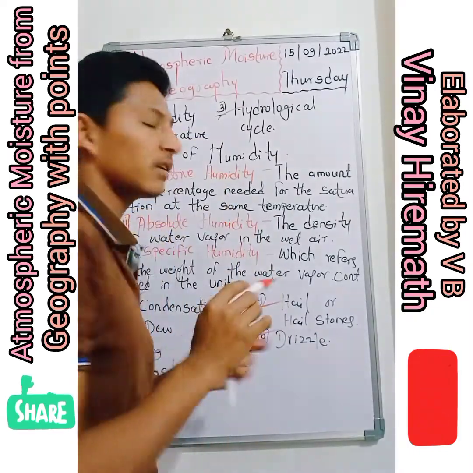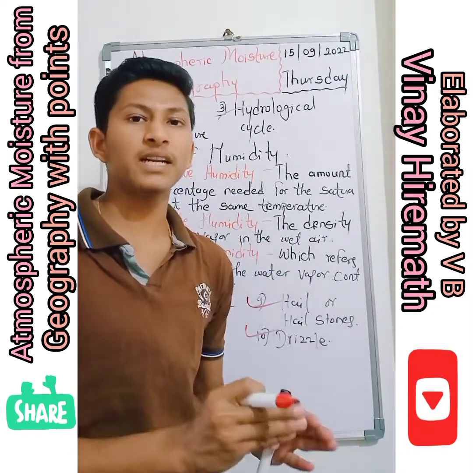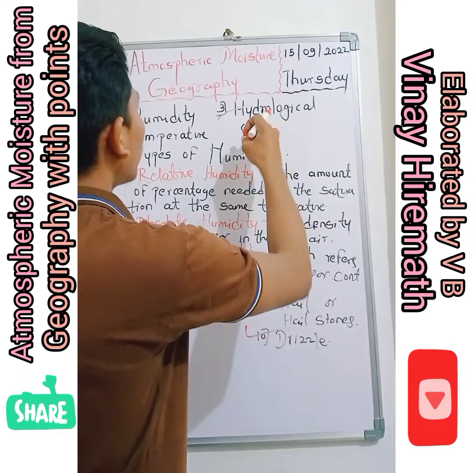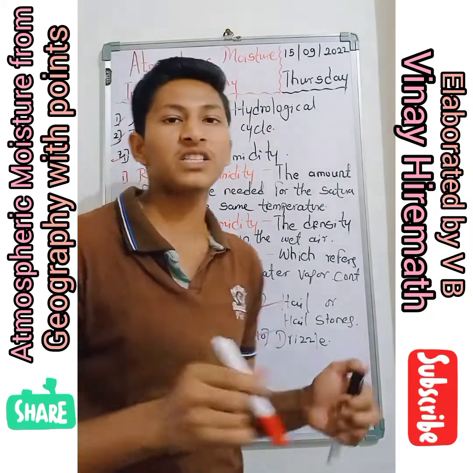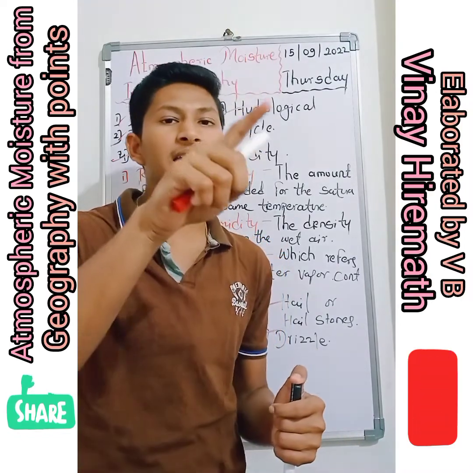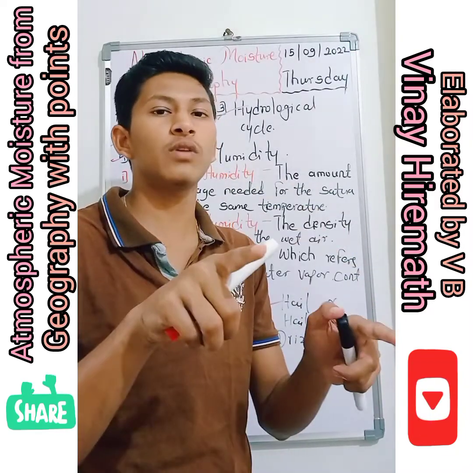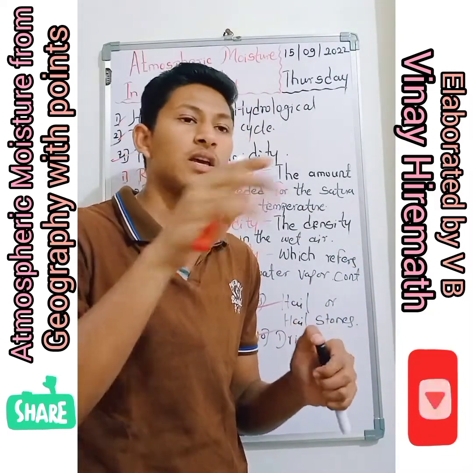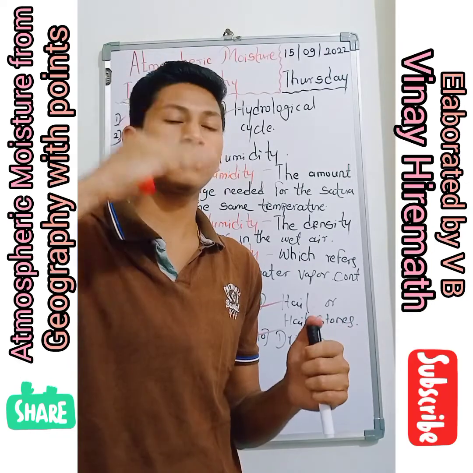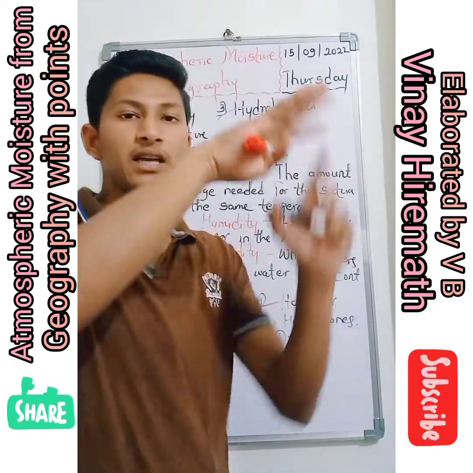Now humidity means what? Humidity is nothing but the amount of water vapor present in the atmosphere, that's what we call the humidity. And what is the hydrological cycle? The evaporation of water turns into water vapors, and due to the condensation the clouds will form. Due to the clouds, the rainfall will happen.